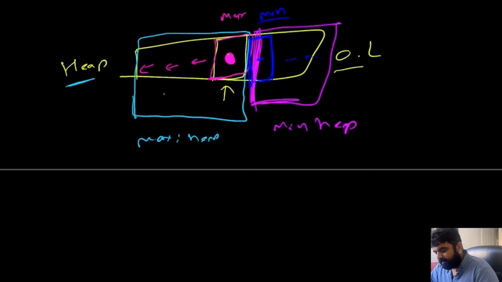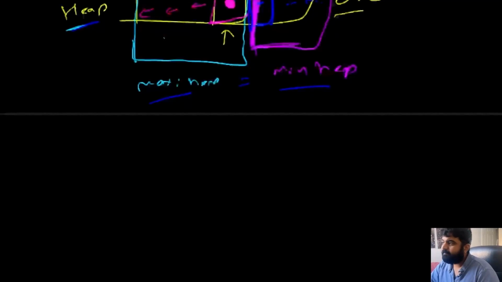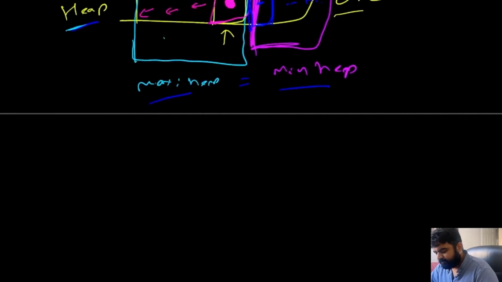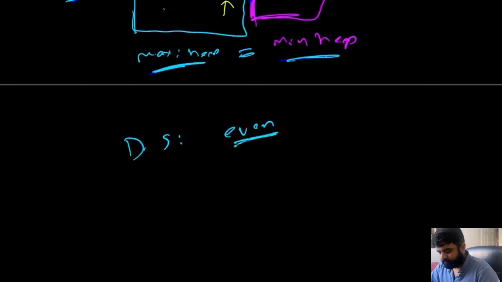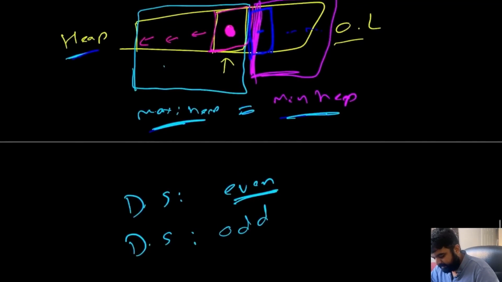peers. And let's say that max heap and min heap, we will try to make them exactly equal in terms of the number of elements that are currently present. So let's say that in our current data stream, if the values are even, in that case max heap and min heap are going to have equal numbers of values. And in our data stream, if the values are odd, then our max heap is going to have one more value compared to our min heap, and that's it.